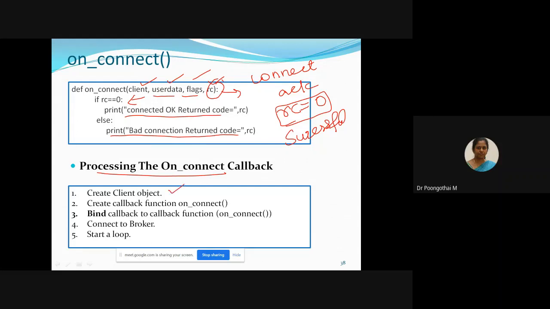On processing the callback, this is the outline of the script. Create client object, create callback, the name is on_connect. Bind the callback to the callback function, connect to the broker and start a loop. This will process your callbacks.